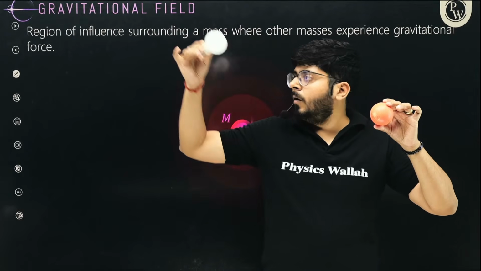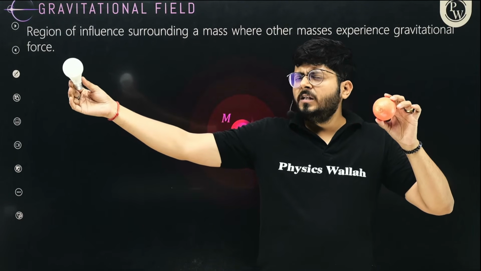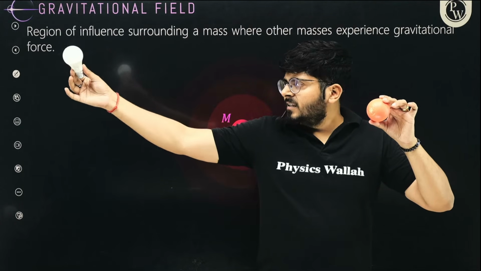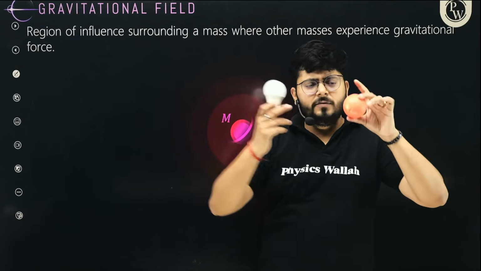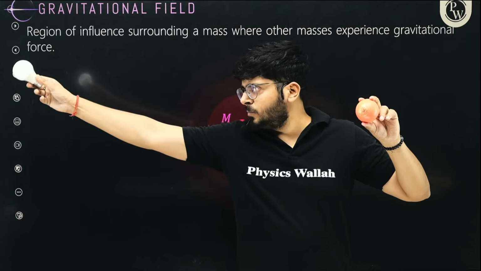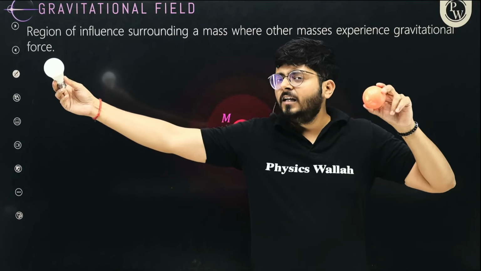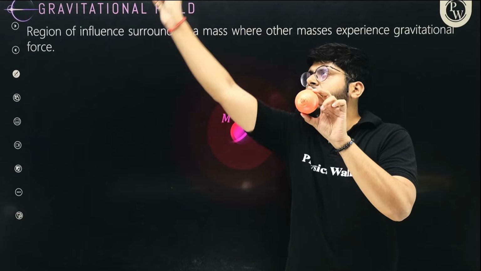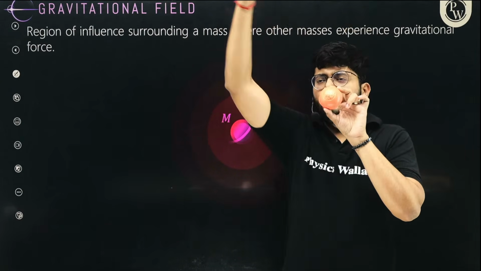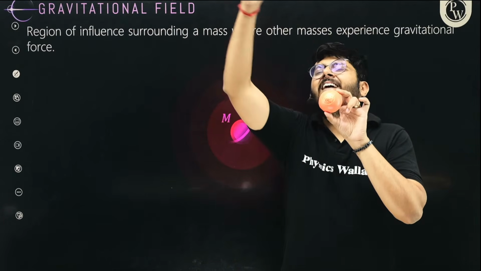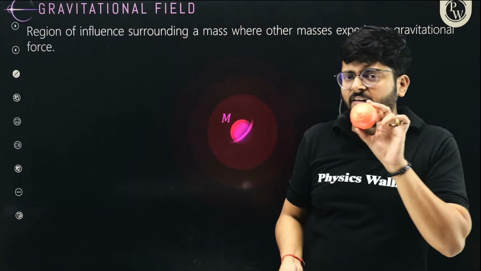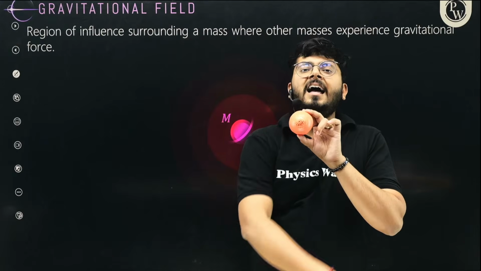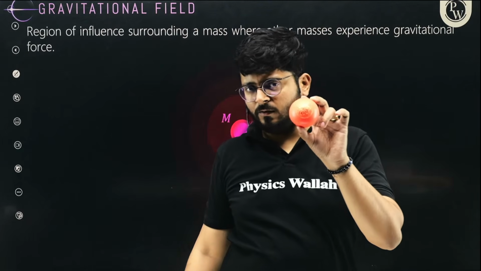My dear kids, one thing we have seen is that there is a point beyond which these two objects don't seem to interact too much, right? We can say that this place is outside the influence of this object. So the place around this object where I can interact with the gravitational forces of this thing is the gravitational field of this object. So what is the gravitational field? The space around a given mass where you can interact with it is the gravitational field of this particular mass, right?